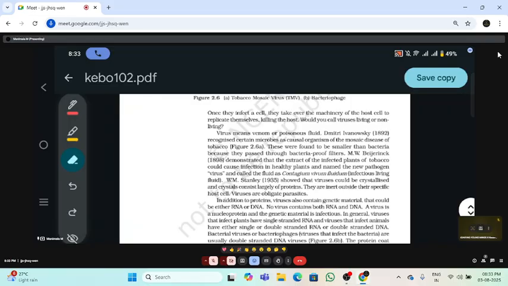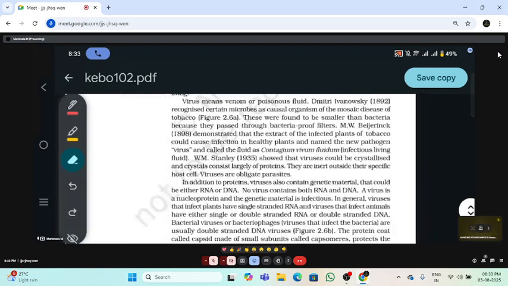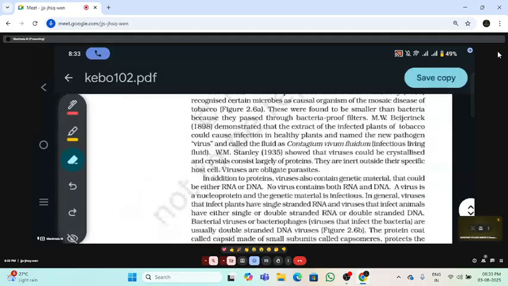Already we have discussed this. Next, in some viruses, for example plant viruses, RNA is the genetic material. In which viruses is DNA the genetic material? Shall we go with that?